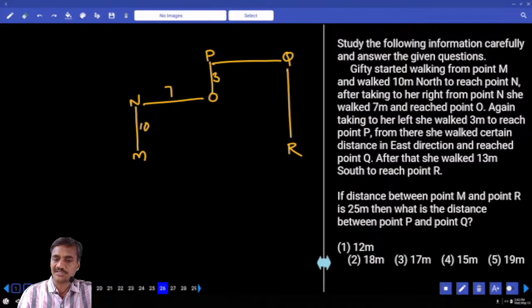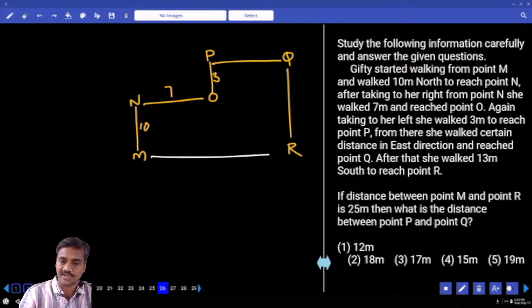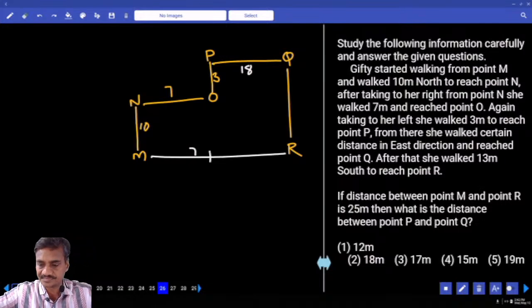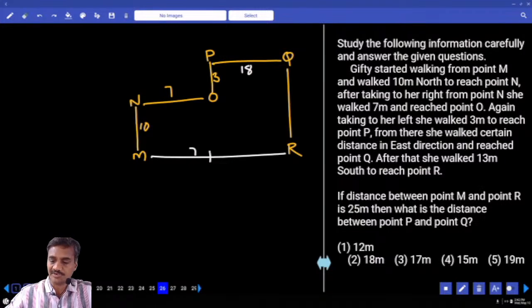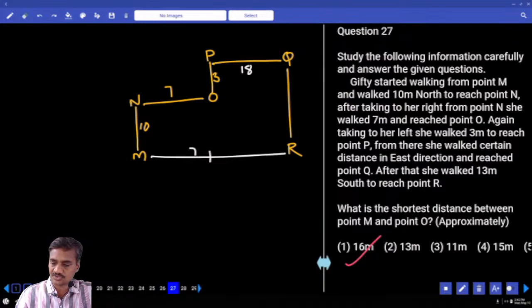M and R are in a horizontal straight line. Now, the distance between M and R is 25 meters. If M and R is 25, now this is 7 and this would be 18. What is the distance between P and Q? 18, that is choice 2.